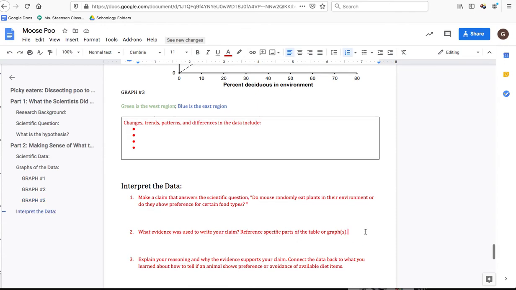And then question 2 is really asking about the why. What evidence was used to write your claim? Like, why do you think that they showed or didn't show a preference for this type of plant, but maybe they showed a preference or didn't show a preference for this other type of plant? So this is a yes, no, and these are the why. And here we want you to just give us the why. And then once you have that, you have a very solid starting point to answer the rest of the questions.